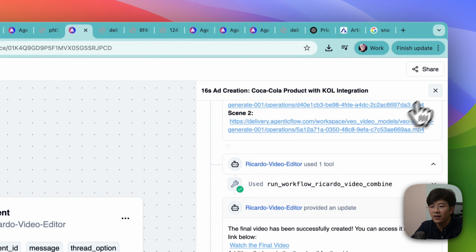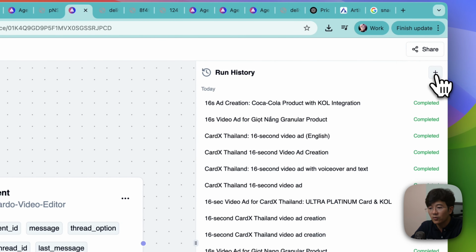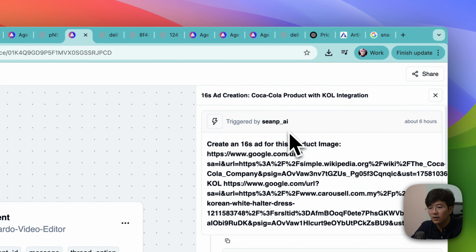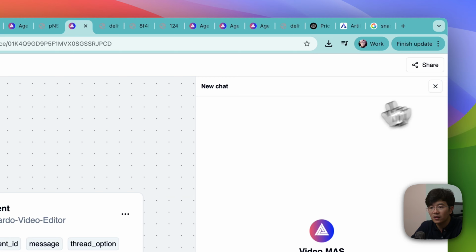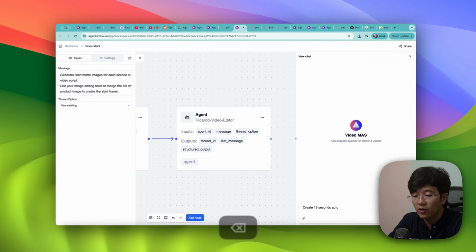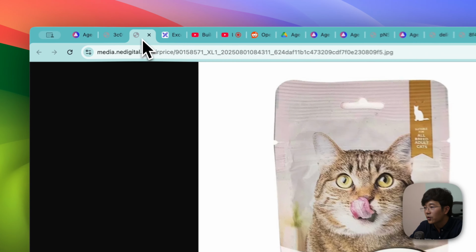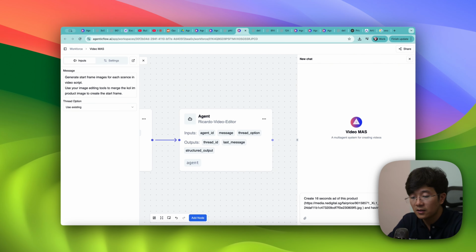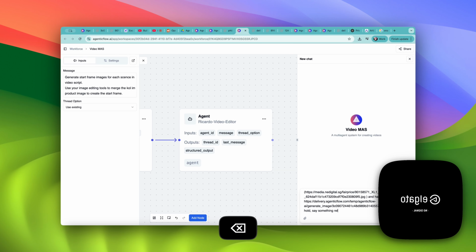Let me find, okay. And in here, I will create a new chat. What I'm going to do is, wait, let me copy this. Where's this one? Let me copy the prompt. Oh, it's quite simple, actually, so no need to copy. It's just like: create a 16 second ad of this product. And copy the product URL. Oops, not this one, this one. And having this to say something.